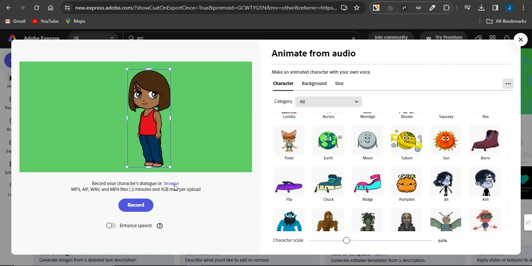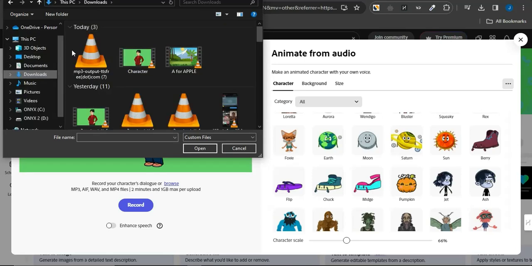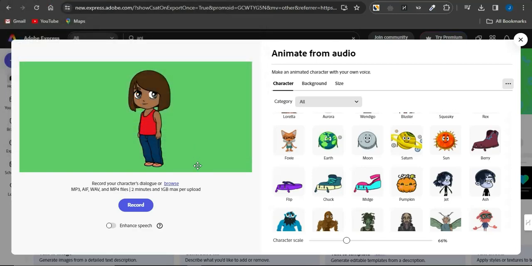Now once this is done, you want to click on browse. Once you select the browse option, it's going to take you to your device for you to select that exact same audio. Now you want to select that audio right there which you actually downloaded or converted as the voiceover of our video. Once you click on open right now, that will be selected.